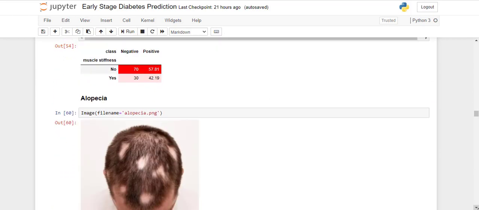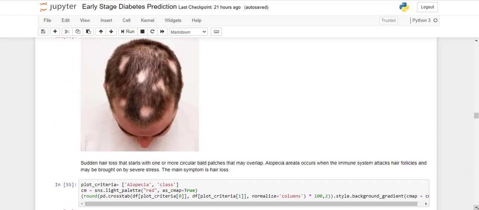Next comes alopecia. Alopecia is generally circular baldness, and it occurs when the immune system attacks hair follicles, and it may be brought on by severe stress, which is the main cause of hair loss. We know that in most cases when we are too stressed, this type of condition occurs.